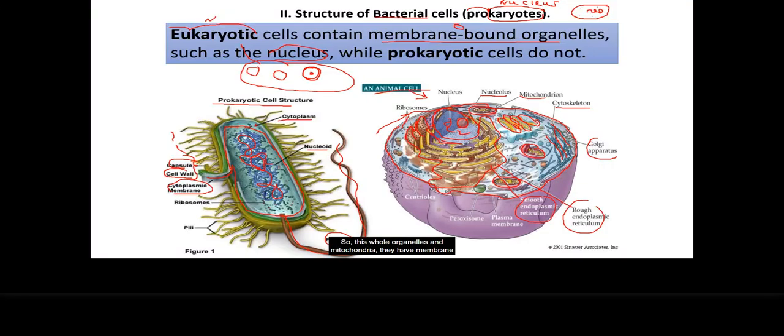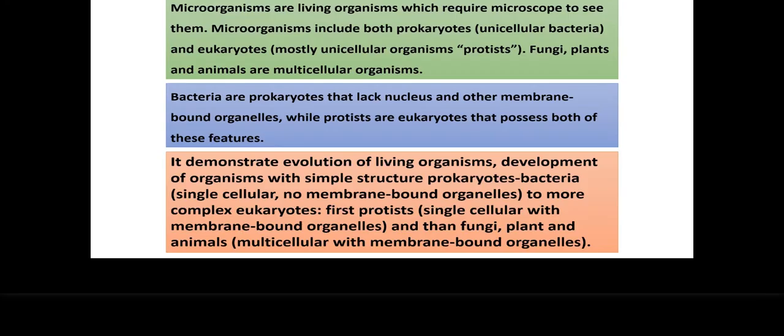So all these organelles and mitochondria have a membrane which bounds around them. So this is what's special about eukaryotic cells. They have a nucleus and other membrane-bound organelles. And prokaryotic cells, like bacteria, have a cellular membrane, but inside they do not have these cellular organelles bound with membrane, surrounded by the membrane.